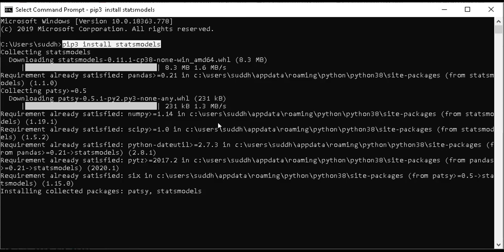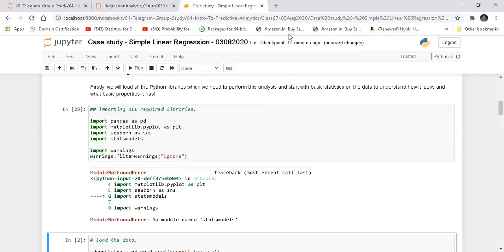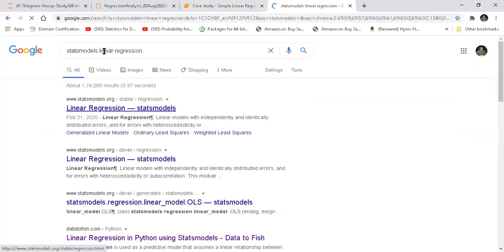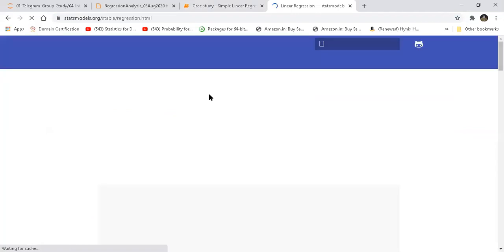Okay, so what we are going to do over here is we are using statsmodels. Let me just come back to this page and quickly show you what statsmodels is. Usually statsmodels is searched along with linear regression. That's not really the purpose of statsmodels. So I can go over here and change my URL. Statsmodels is actually a set of libraries which is given to do a lot of statistical modeling.